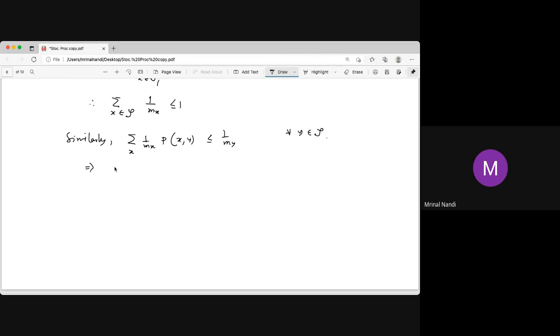Now this implies, take the sum over all of this again. The right hand side is bigger than that, so this is bigger than 1, summed over y. Then take the sum over x of 1 by mx times the transition function from x to y. Now you can interchange that.